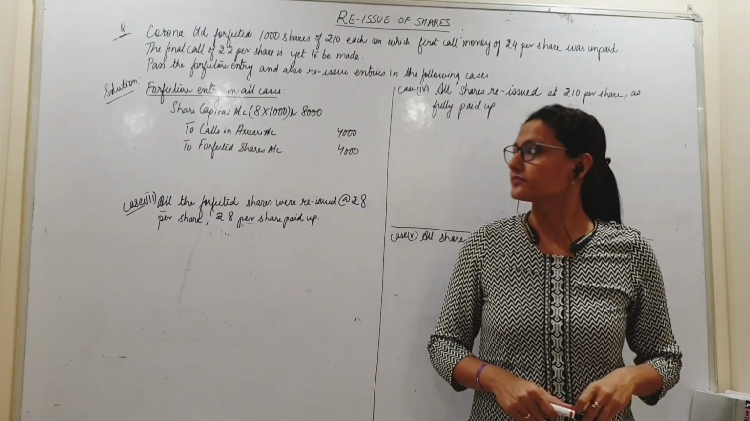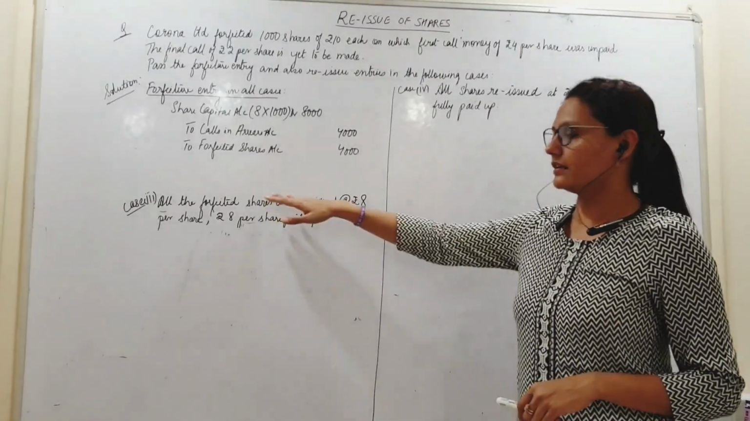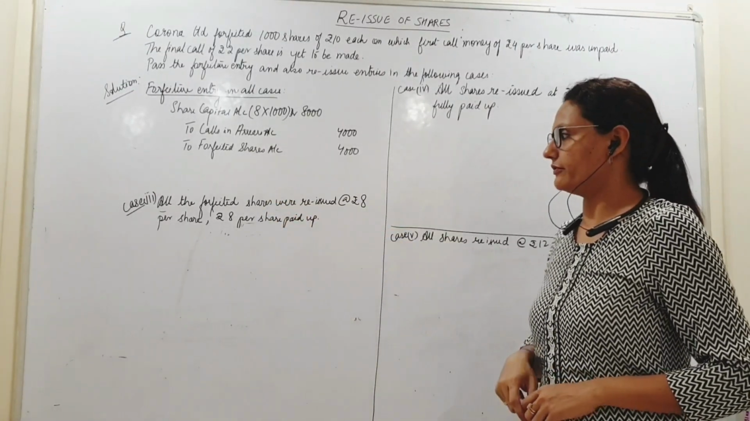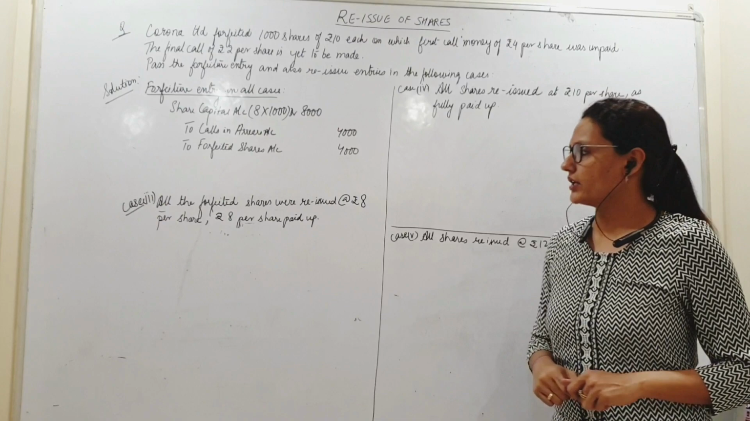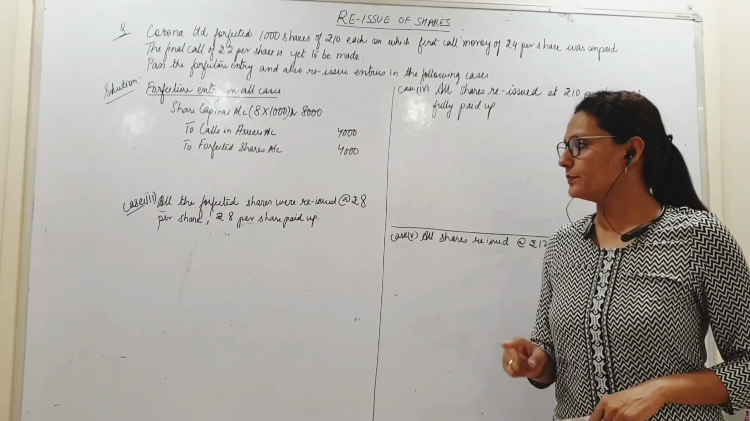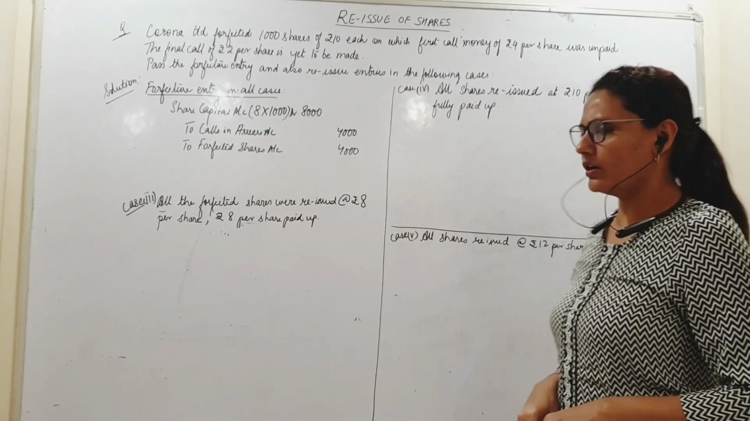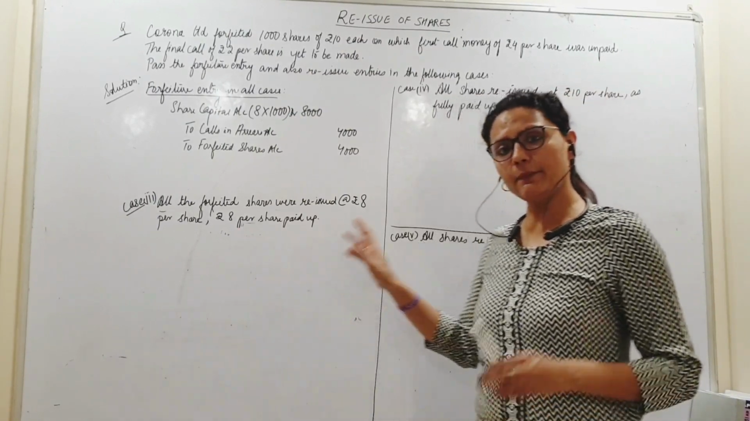Case 3. The same sum we are continuing. Case 3, meaning the term of reissue is mentioned differently. All the forfeited shares were reissued at 8 per share, rupees 8 per share paid up. Okay. Now, all this while we were doing fully paid up.